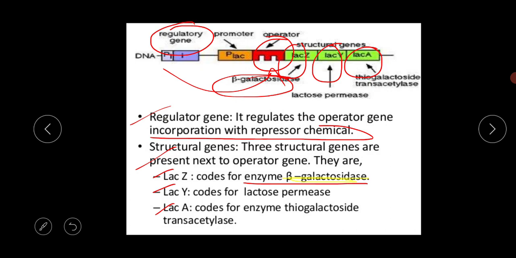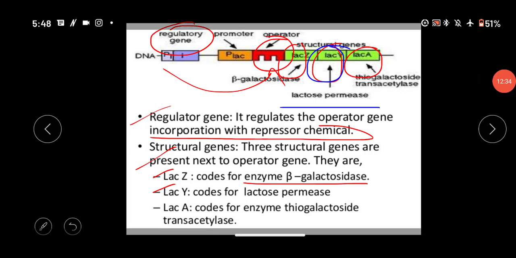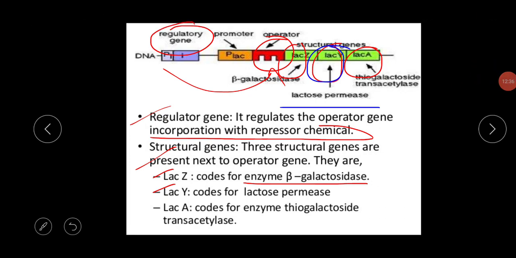Next is the LAC-Y. I am clearing the picture first. So this is your LAC-Y. What is the main function of the LAC-Y? It contains 800 base pairs and codes for lactose permease, or in short form, only permease.